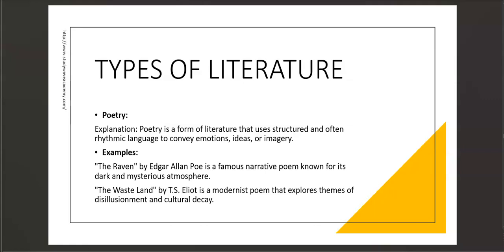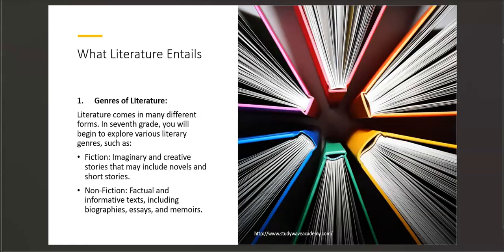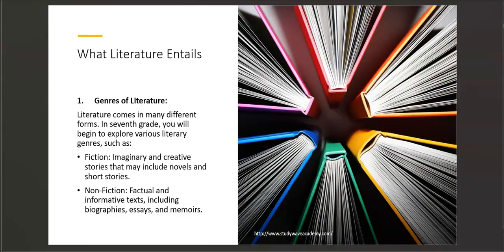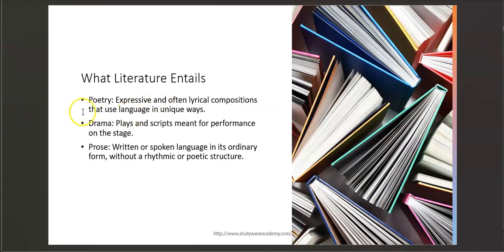So right here I told you about one thing that must be evident in poems or in narratives or in literature. One thing that is very important for all literature work is the genres. So I talked about the genres, and I talked about the genres being different types of literature. I talked about fiction and non-fiction genre, okay? I talked about poetry, drama, and prose. So already I've told you about fiction, I've told you about non-fiction, and now I'm telling you about the poetry here.